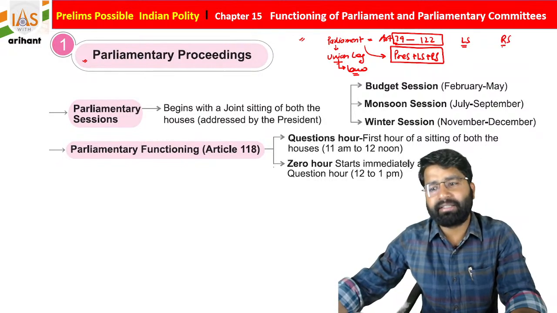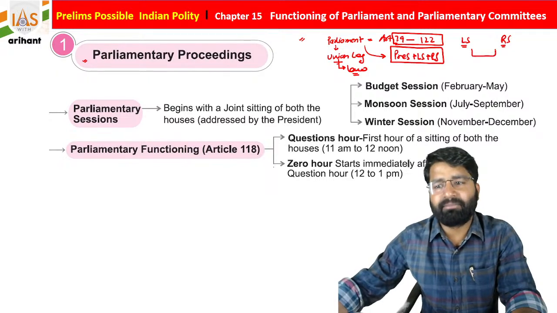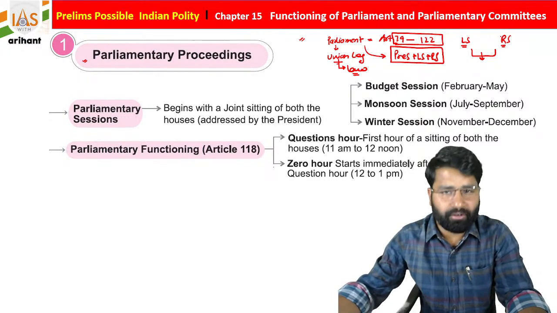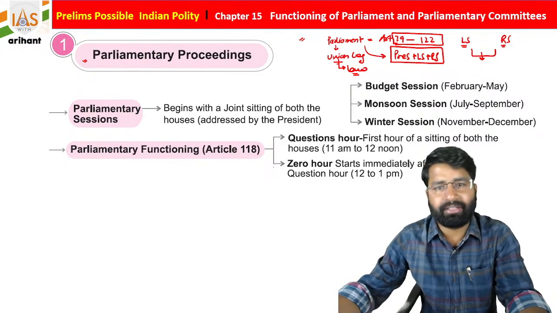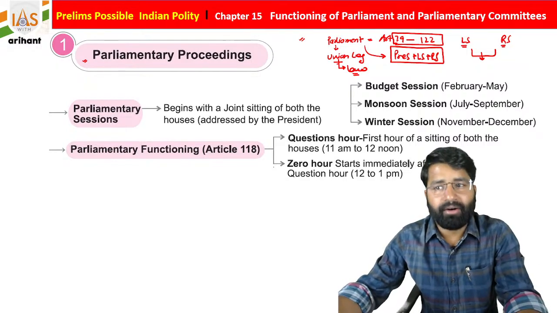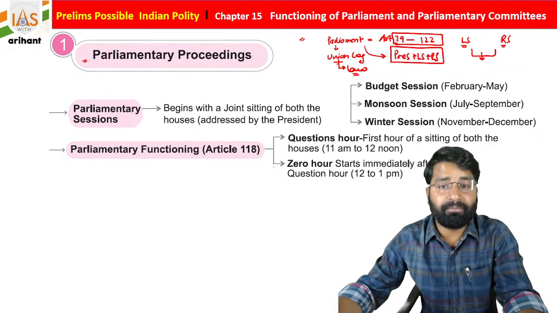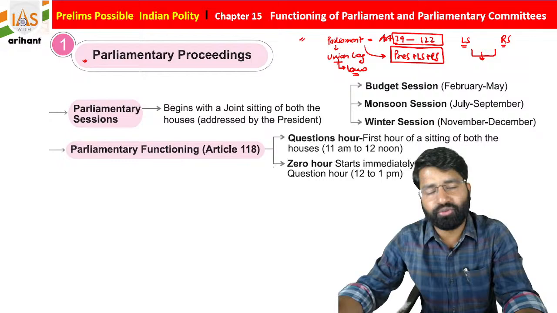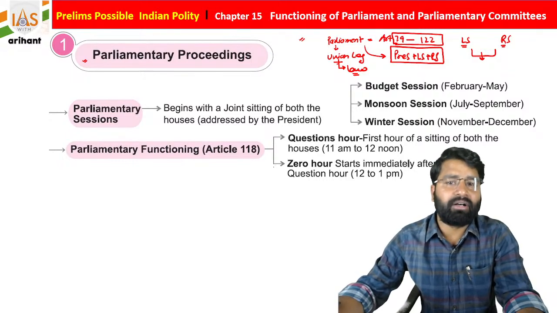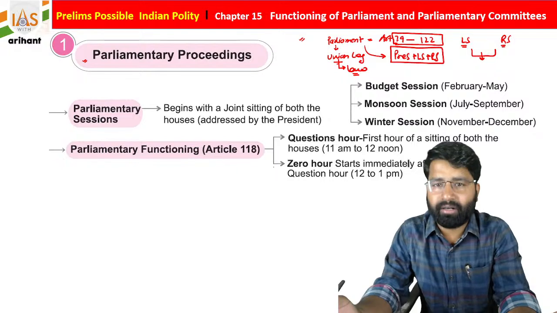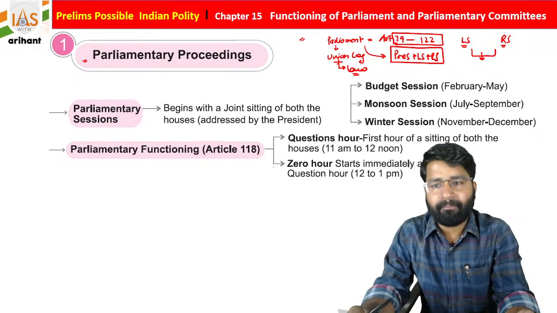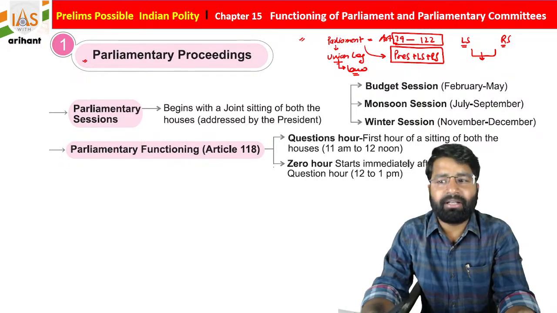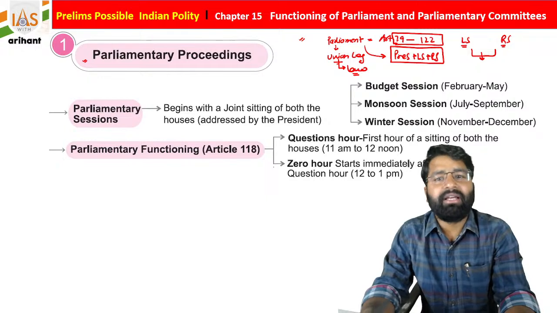We already discussed that Lok Sabha has some special powers, Rajya Sabha has some special powers, and there are some common powers available to both of them, like impeachment of the President of India. In that case, Lok Sabha or Rajya Sabha can introduce the impeachment bill. In the same way, if any house wants to introduce an ordinary bill, they can do so. In the matter of constitutional amendment, both houses have the same power. But Lok Sabha has special power in regard to financial matters, and Rajya Sabha has special power in regard to state matters.